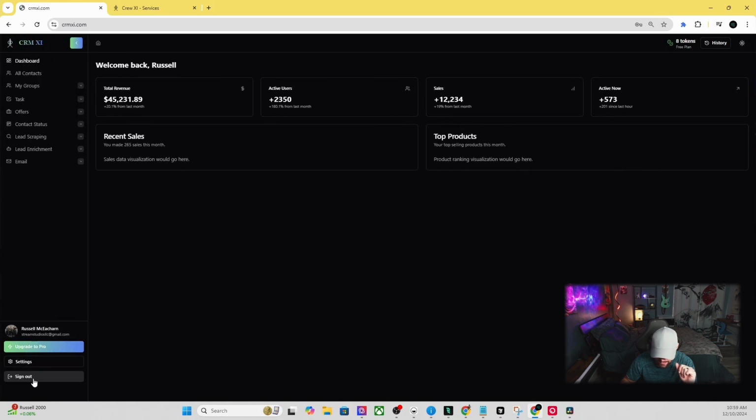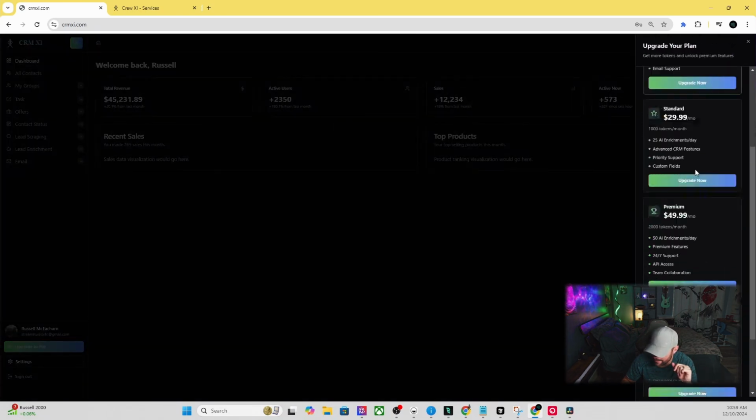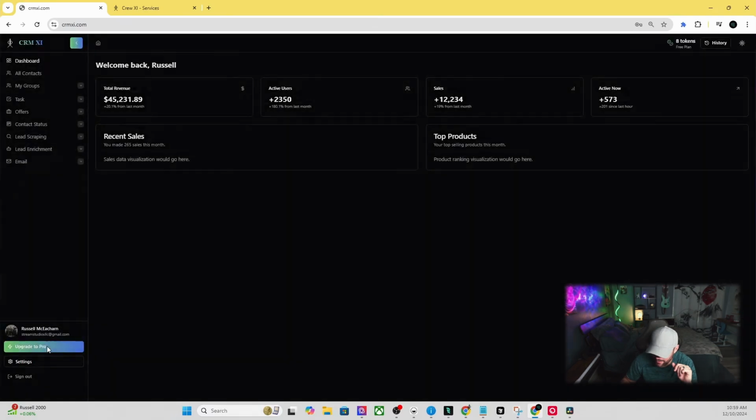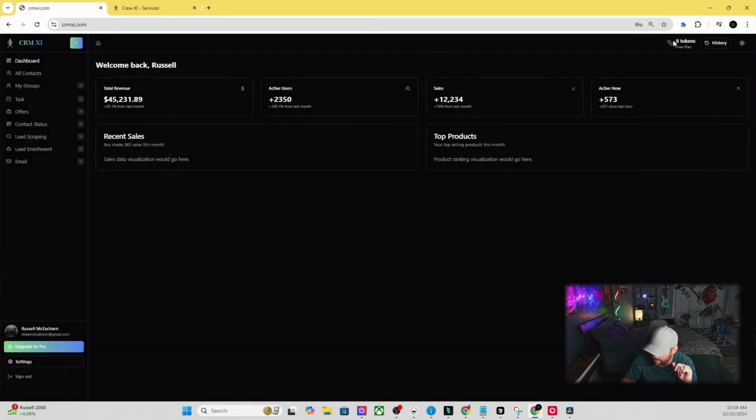We have our sign out settings, upgrade to pro. If they want to upgrade down the road, we'll be adding this, but I like the way that the upgrade pops up. We have our token count system. Currently I have 8 tokens, so we'll have some sort of plan in place where they get 1,000 tokens for $20 a month. Whenever they import contacts or email contacts or enrich contacts, it'll take a token away each time they do it. That's kind of the game plan.